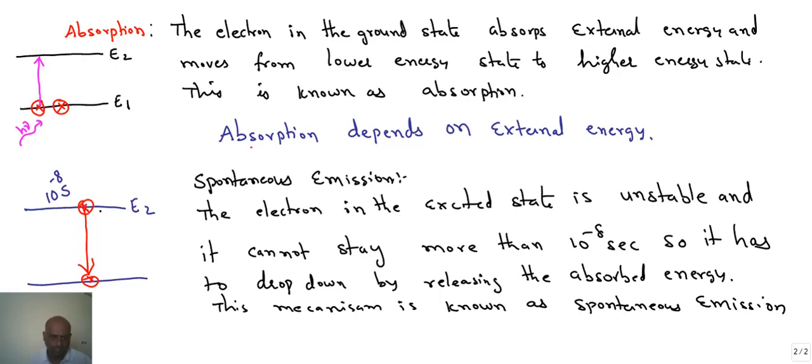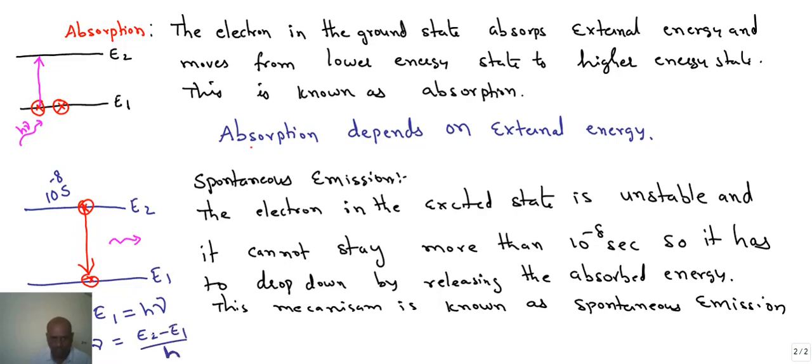So here, while it is moving from lower state to higher state, it has taken an amount of h nu. The photon is absorbed. So the same amount of photon it is going to release when the electron is jumping from higher state to lower state. We can express this as E2 minus E1 is equal to h nu, or in fact nu is equal to (E2 minus E1) by h, where h is a constant.